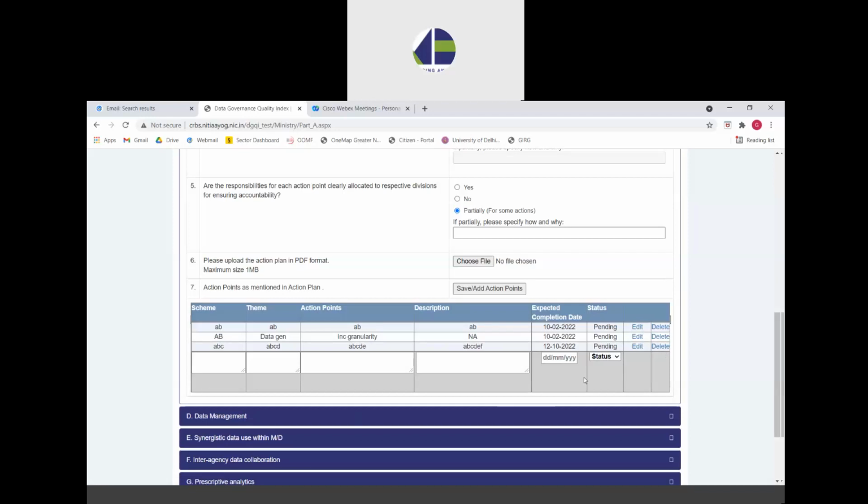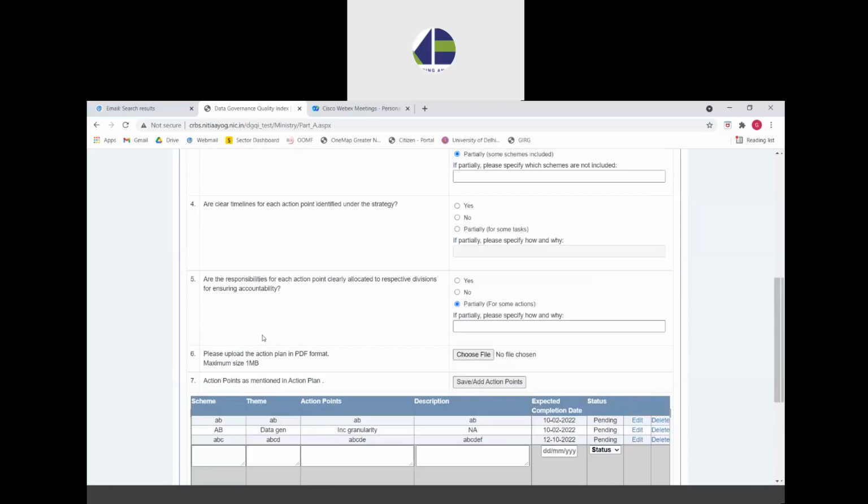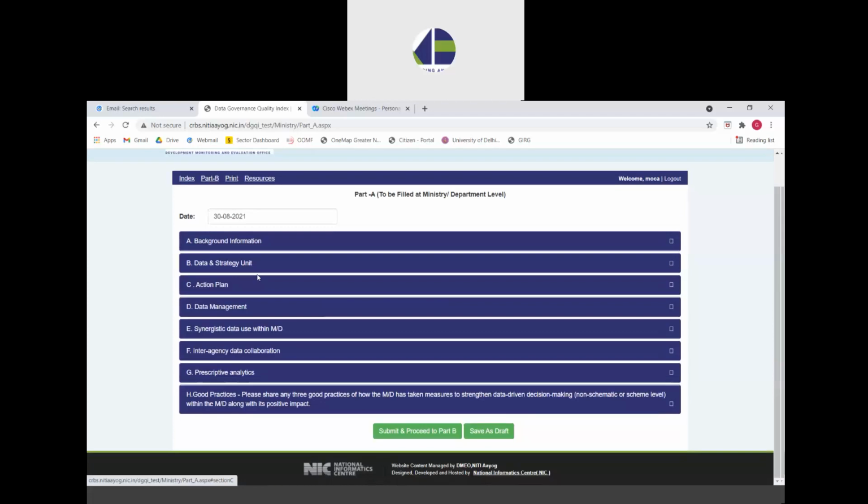The reason we have this is that a compliance scoring on the basis of the same will also be used for the scoring purposes. So that's all for Part A, Section C of the questionnaire.